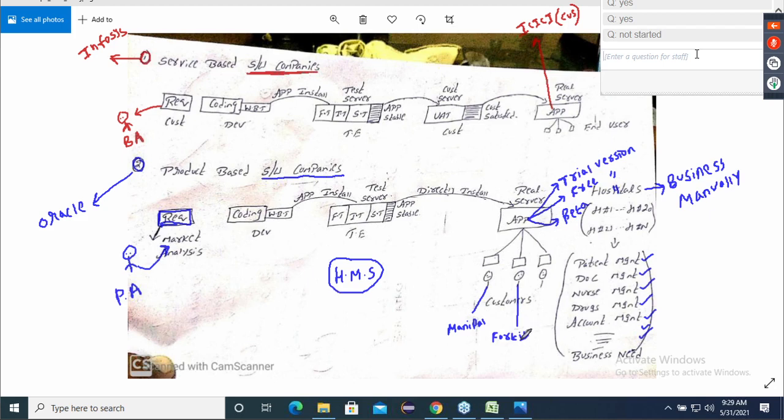Yes or no? They're downloading and they're using the trial version. Can I say using the trial version is nothing but testing only, guys? Using is nothing but what? It's testing only. They are testing whether it suits my business or it will not suit my business. Yes or no? I want to see really whether it suits my business or not.